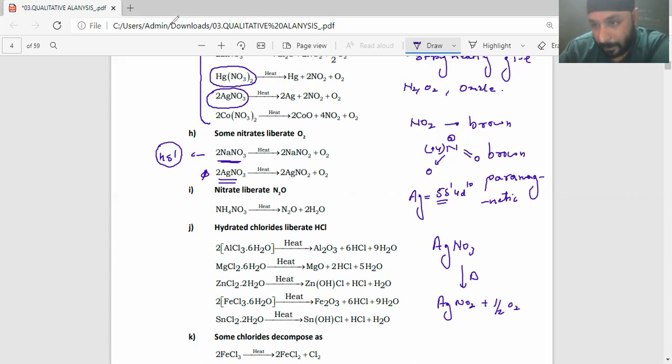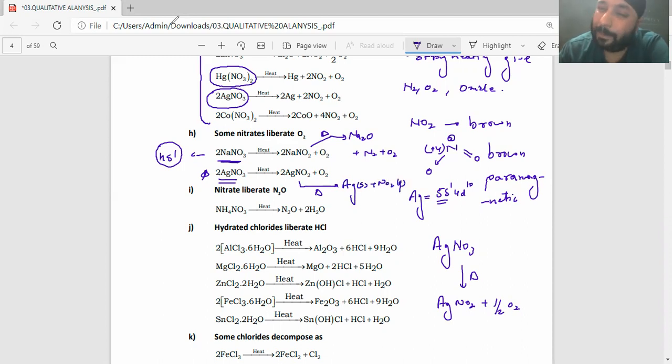But there's a problem in the upcoming heating. When I heat it very strongly, this sodium nitrite will get converted into sodium oxide plus nitrogen gas plus oxygen gas. But AgNO3 on strong heating will give you Ag solid plus NO2 gas.